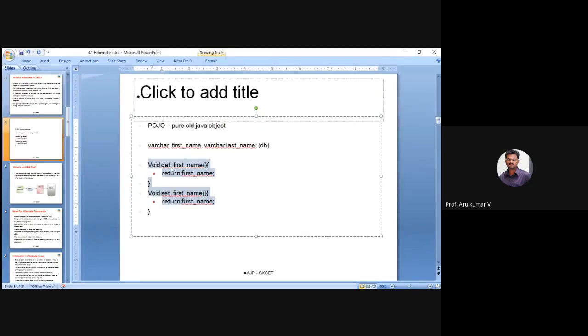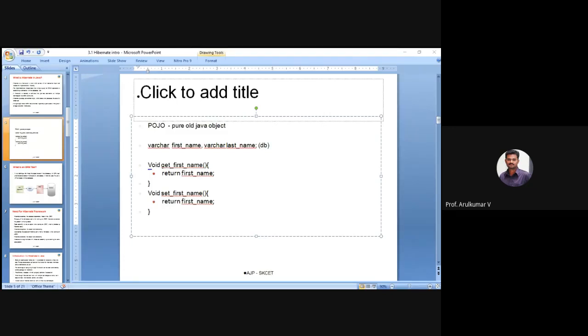But coming to this framework, guys, you want to create these POJO classes. Inside this class we have getter and setter methods. What are all the fields that are there inside the database? For all the database fields you are going to create getter and setter methods. Clear? So using this getter and setter method, we are going to automatically create a table. You are not going to manually create a table. This framework will automatically create a table in your database. That's it. That is the main difference and main advantage of this Hibernate and Spring framework.